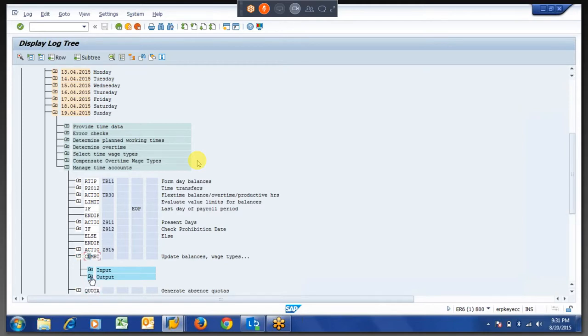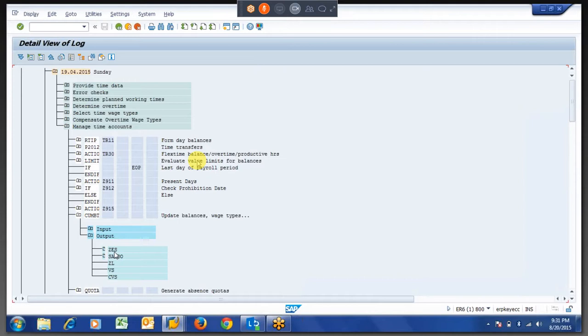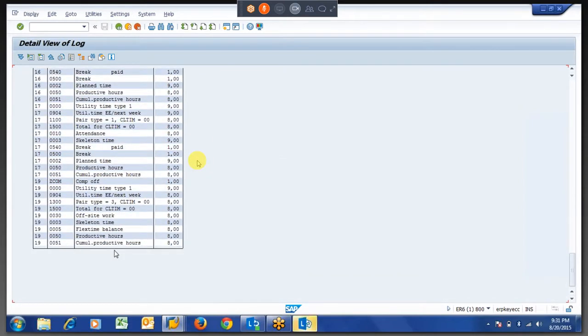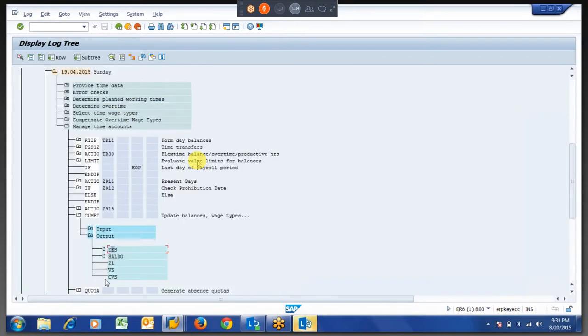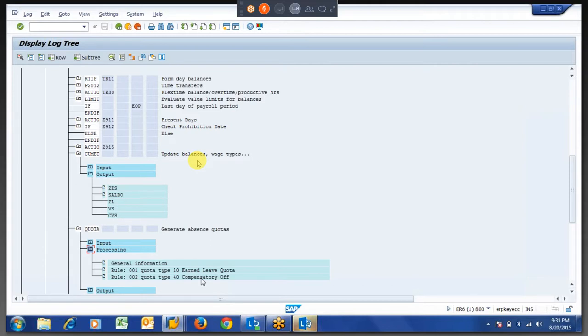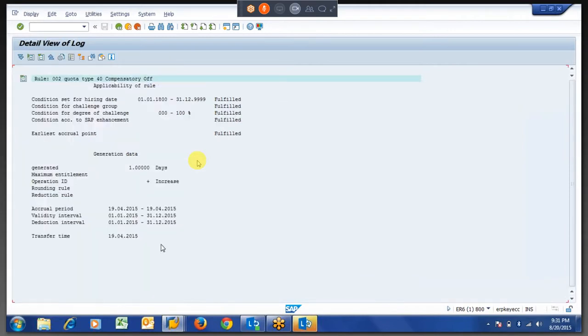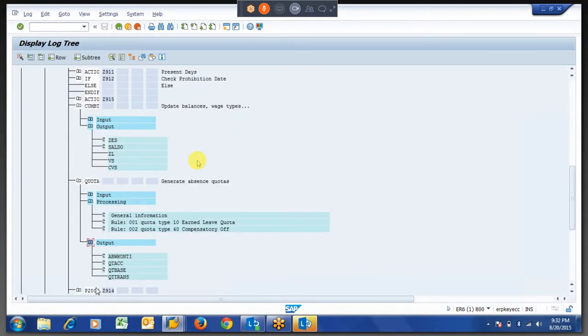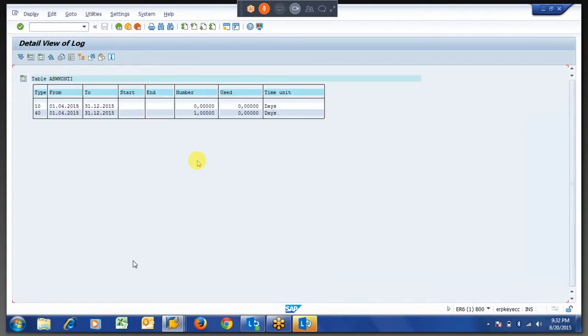What should happen here is, because the time type is there, if you see, this functionality, I think, right? Quota and CEMBT. When CEMBT is there in the ZES on the particular day, it was generating with comp of 1. So obviously the quota will generate because I created a new rule for comp of same as end leave. So one leave will be generated to his basket, that is the comp of compensatory quota. So you can utilize it later. That is quota type 40, right.